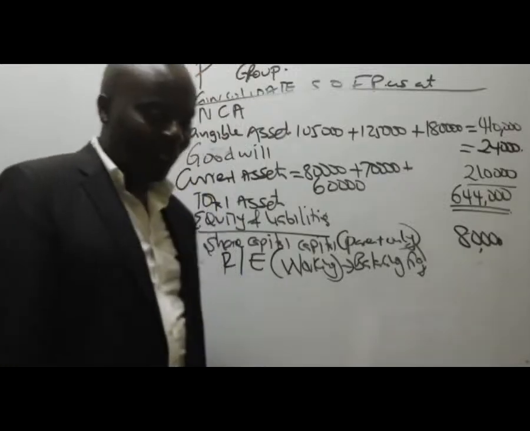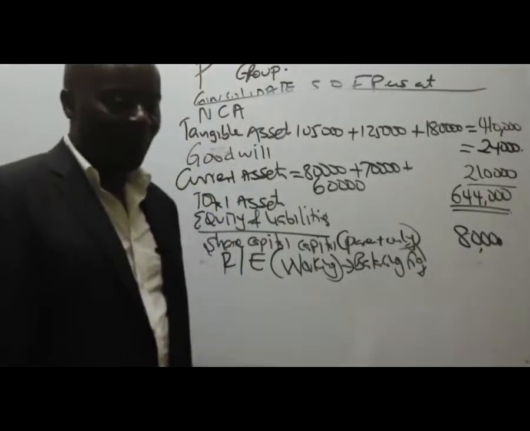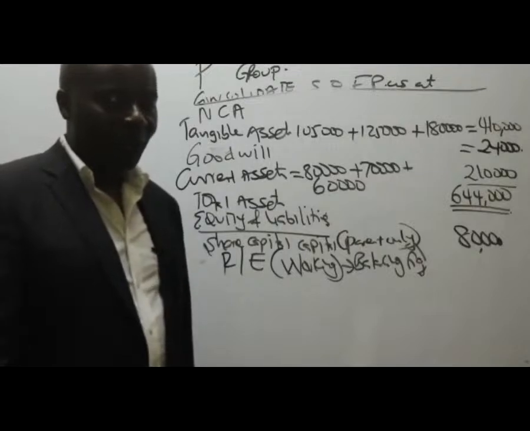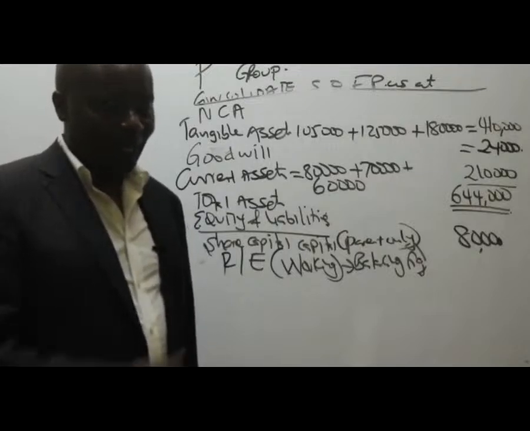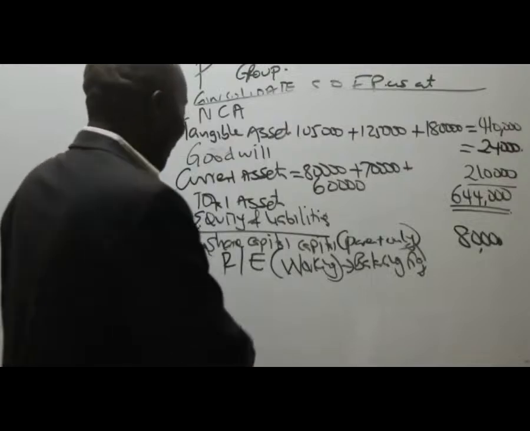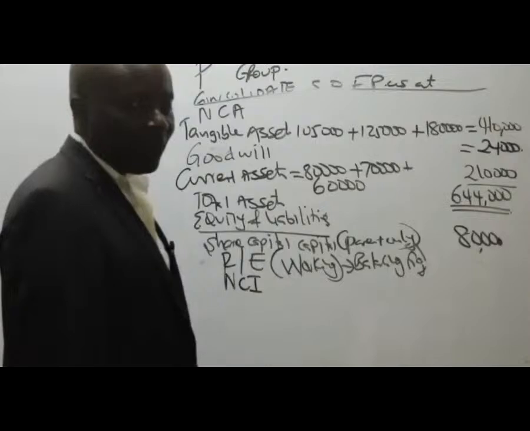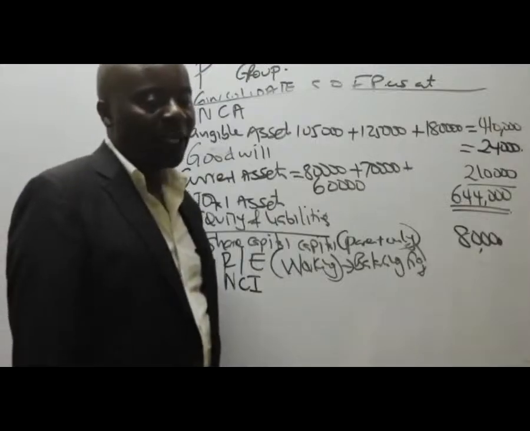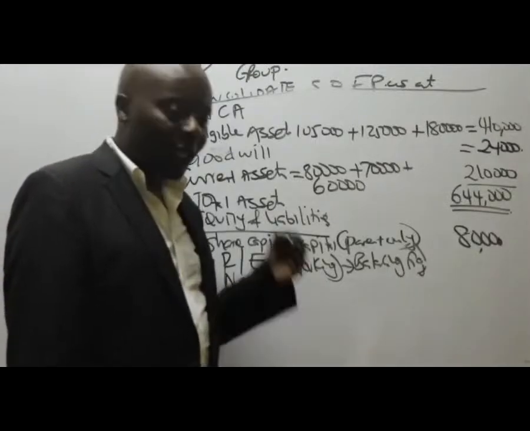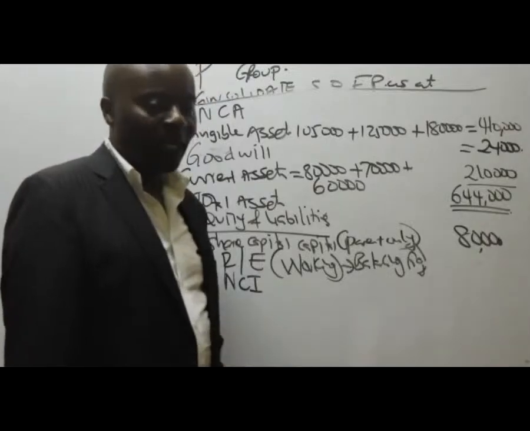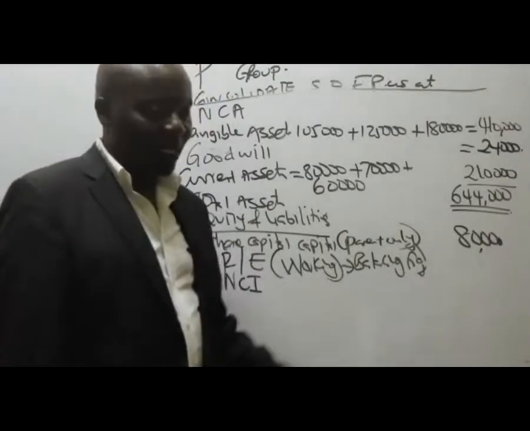Do we have any other equity component? Equity component, permanent sources of capital, NCI. These guys, it's like we owe them, but remember they can never come back to us for their capital. It becomes a permanent source of fund. So can somebody give us NCI here?